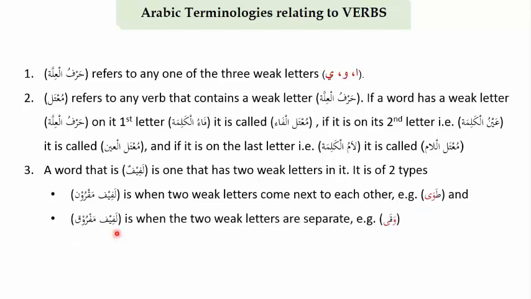And Lafifun Mafruq is when two weak letters are separate. Out of the three letters, they are separate. So there can only be one way for this, which is Waw, like in this example here, Waqa, in which the Waw is separated from the Ya, which are two weak letters, by a Qaf. Okay, so these are the two types of Lafif.